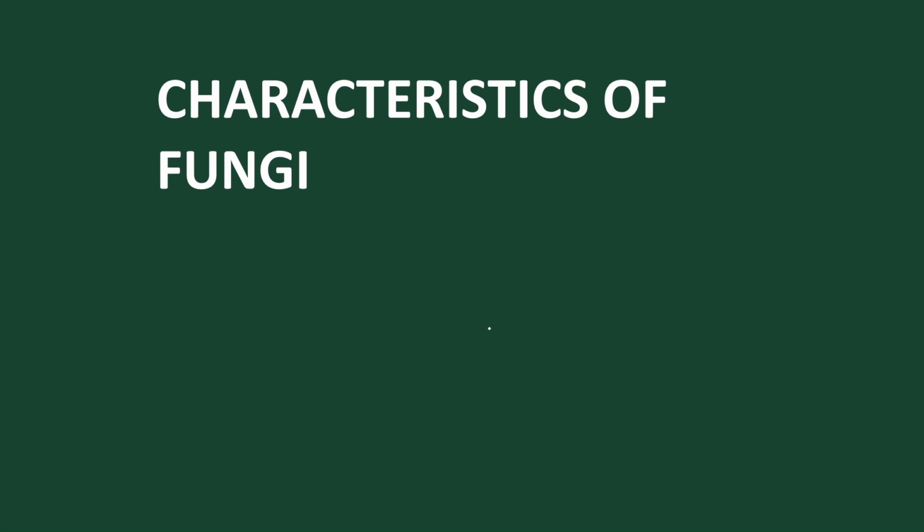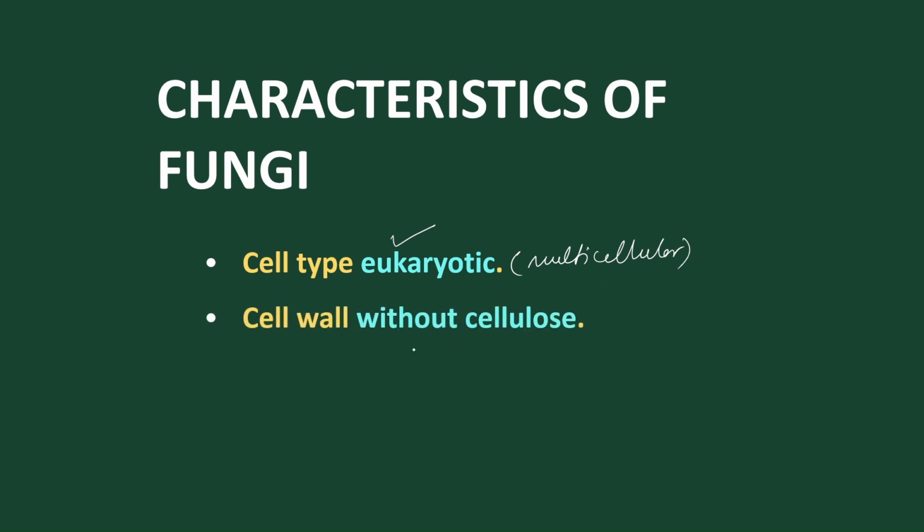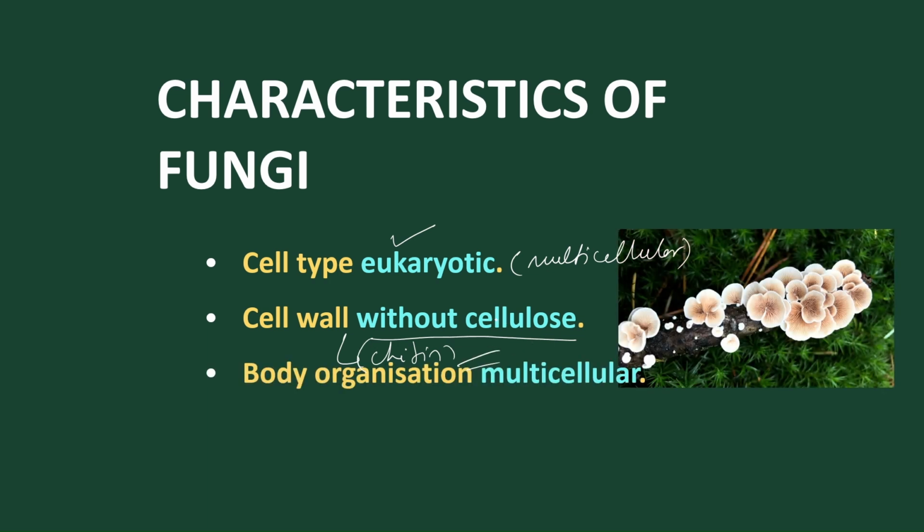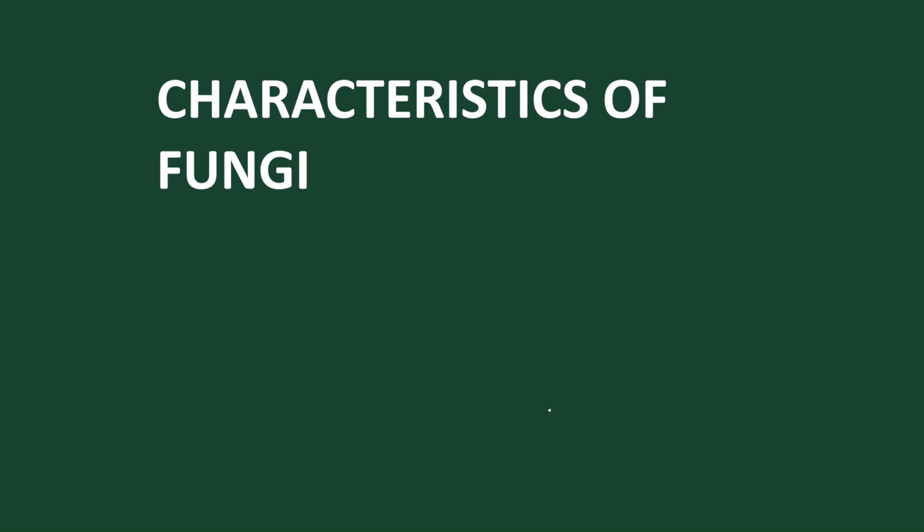Now let's move on to the next kingdom, which is called fungi. In fungi the cell type is eukaryote and mostly they are multicellular. The cell wall doesn't have cellulose. It is made of a special compound called chitin, which is also found in arthropoda.